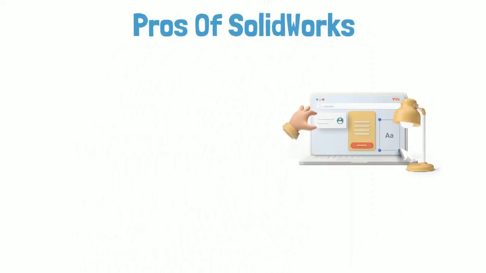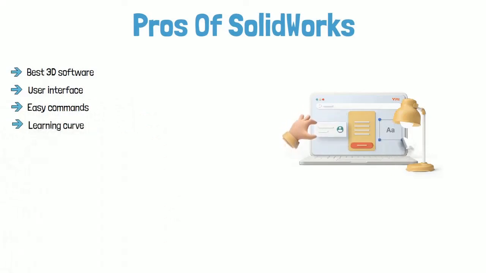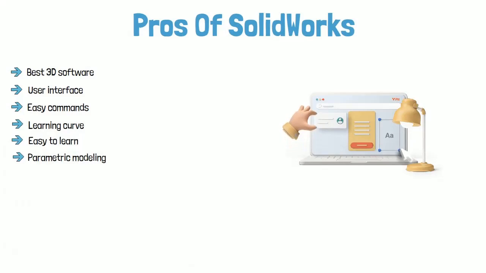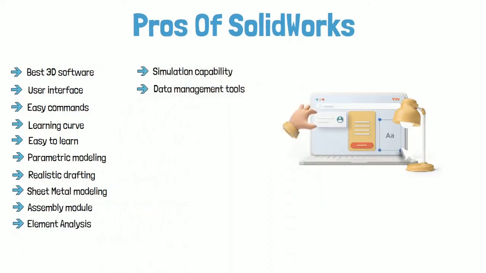On the other hand, pros of SolidWorks. Best 3D CAD software. Intuitive user interface, easy to use commands, smooth learning curve, easiest CAD software to learn. Parametric CAD modeling, realistic 2D drafting. Sheet metal modeling, advanced assembly module. Finite element analysis, mechanism and simulation capability. Product data management tools are available.